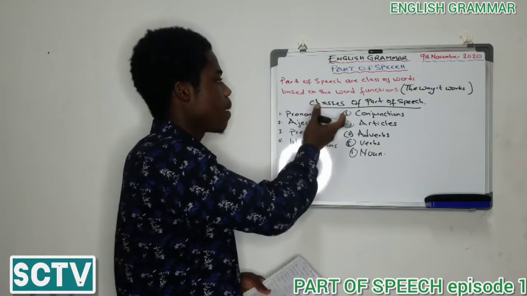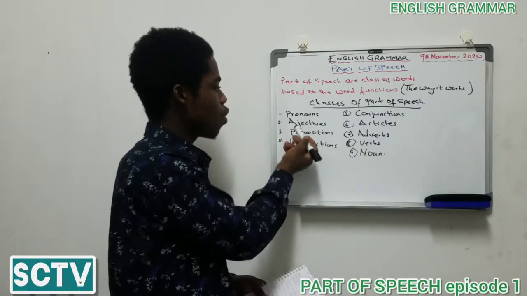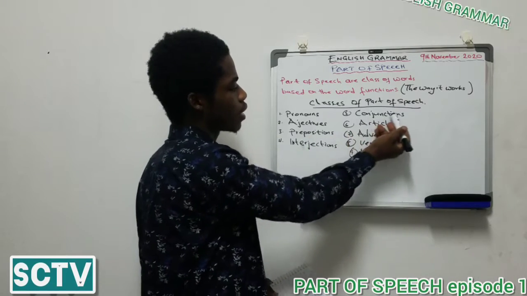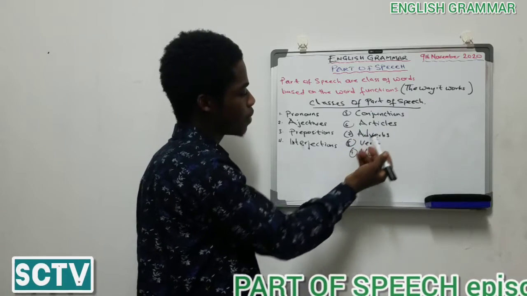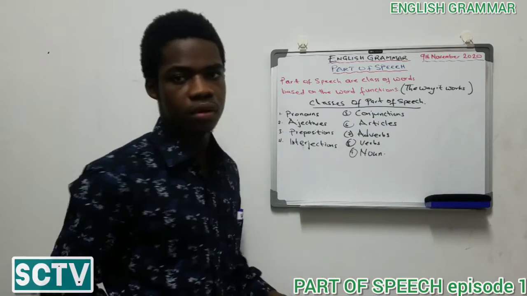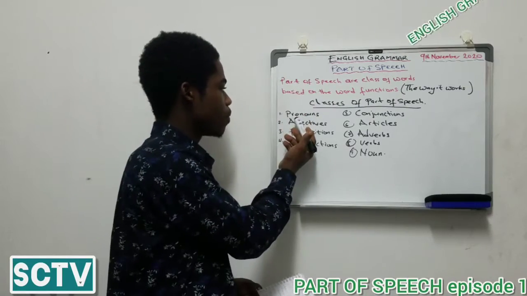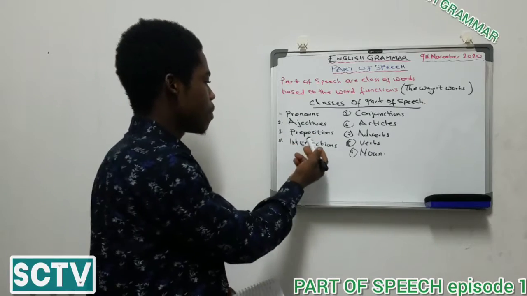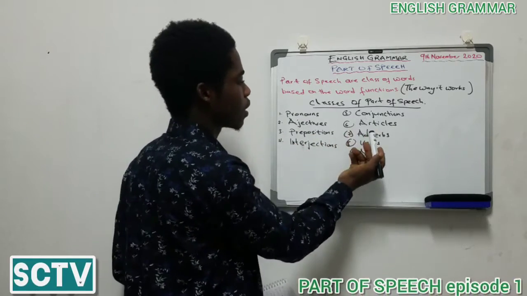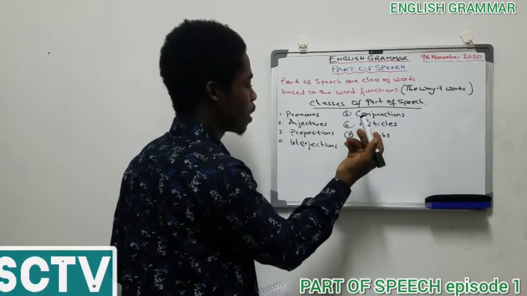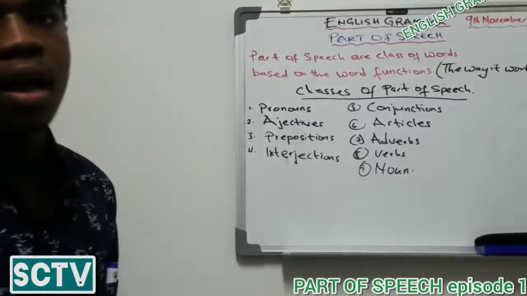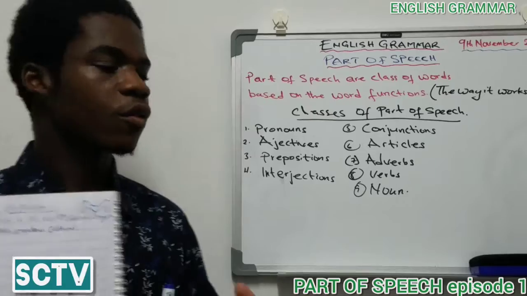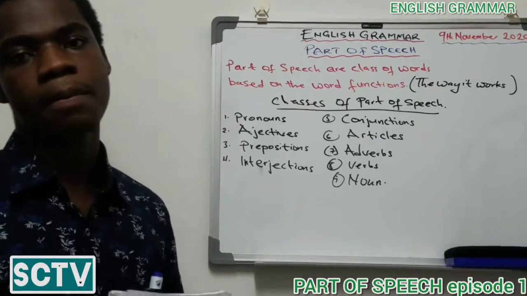Now the classes of part of speech are: we have the pronouns, the adjectives, the prepositions, the interjection, conjunction, articles, adverbs, verbs, and then noun. We have the pronouns as one class of part of speech, adjective as another, preposition, interjection, conjunction, articles, adverbs, verbs, and then nouns. These are part of speech. That means they are part of our everyday speech we utter out.